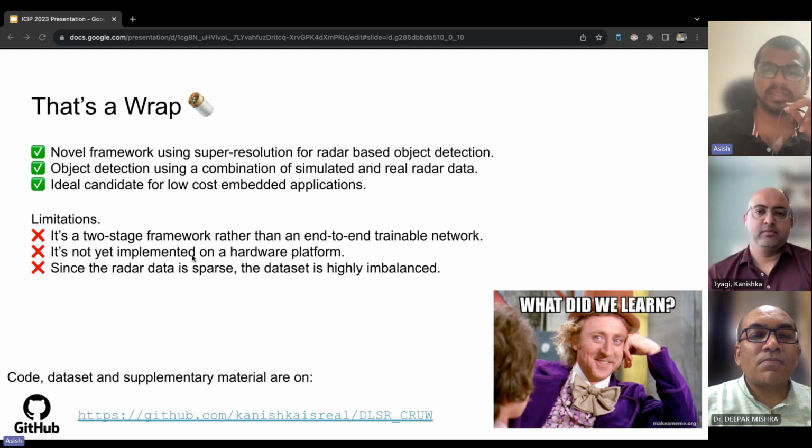Moving on to the limitations, it's important to note that our model isn't currently an end-to-end trainable network. There is a concern that if we pursue this approach, we might compromise its size advantage. However, it's an interesting area to look into. While we are actively working on implementing our model on a hardware platform to make it a practical product, this hasn't been completed yet. This is also a good topic for research. And radar data presents a unique challenge because it's sparse and highly imbalanced. We have experimented with various loss functions to tackle class imbalance, but we haven't completely resolved this issue.